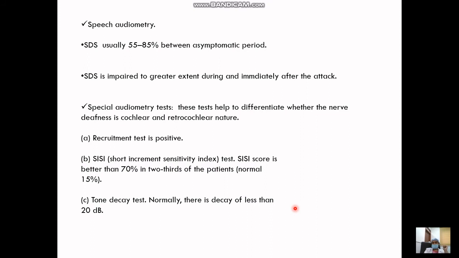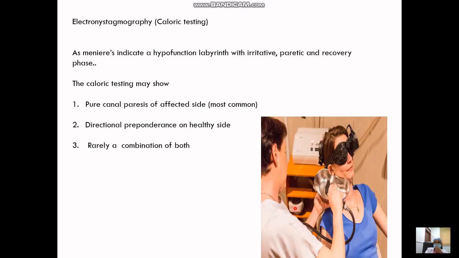The test for vestibular involvement is electronystagmography or caloric testing, because in Meniere's disease there is a hypofunction of the labyrinth with irritative paretic and recovery phases. In the caloric test we have the following findings. Either you can have a pure canal paresis on the affected side, or during the paretic phase there may be directional preponderance toward the healthy side, or depending upon the stage there might be a combination of both. But what is important is that you get an ENG finding in support of Meniere's disease with a hypoactive labyrinth.